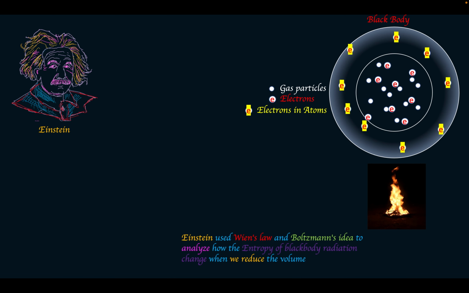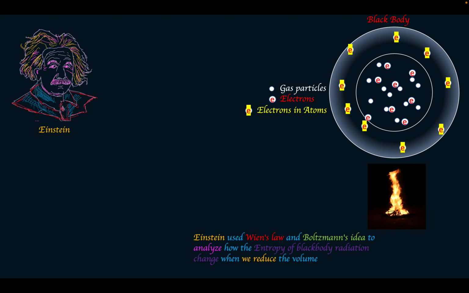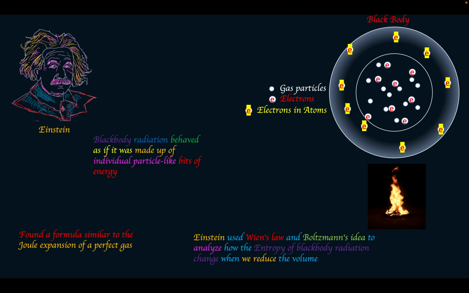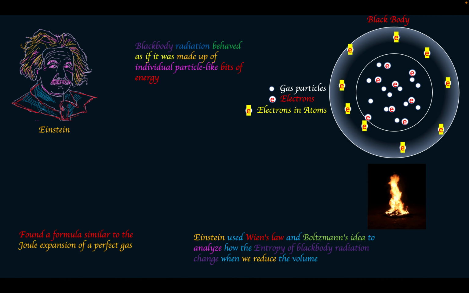Now, Einstein used Wien's law and Boltzmann's idea to analyze how the entropy of blackbody radiation changes when we reduce the volume. He found a formula similar to the Joule expansion of a perfect gas. Blackbody radiation behaved as if it was made up of individual particle-like bits of energy. Planck only quantized the emission and absorption of electromagnetic radiation.